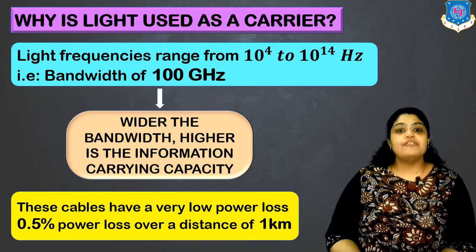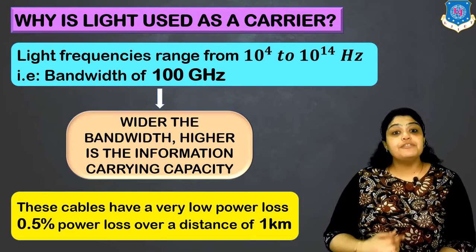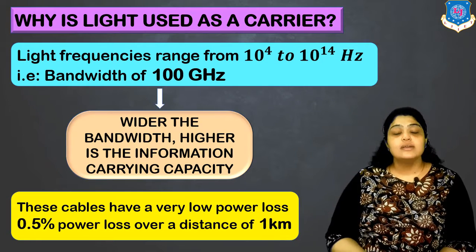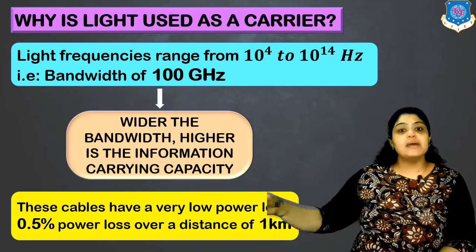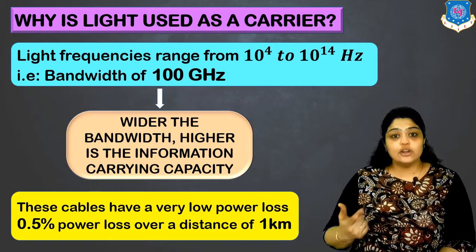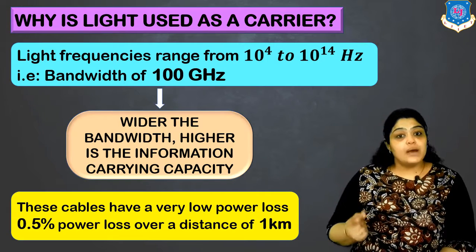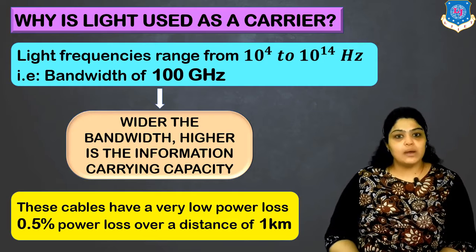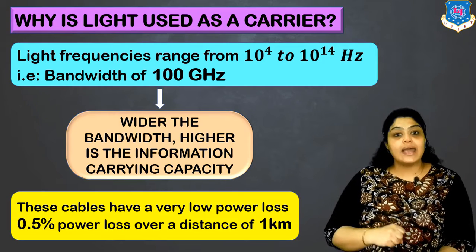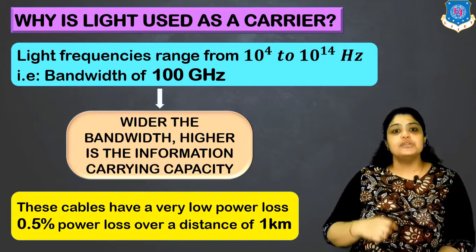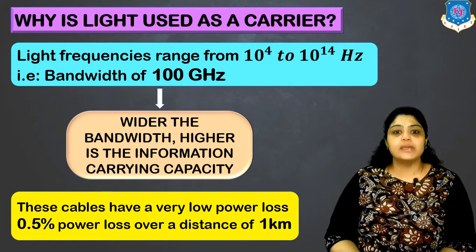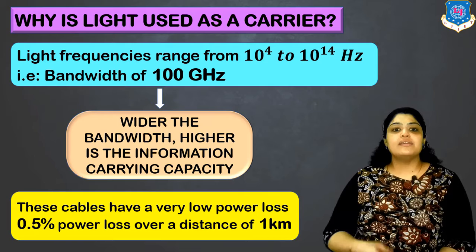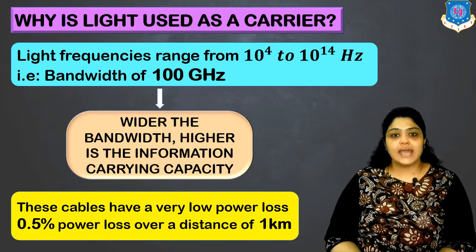These cables have a very low power loss, around 0.5% over a range of 1 kilometer. So if I am sending my signal over a range of 1 kilometer, the power loss is as small as 0.5%. I can say negligible power loss. So whatever information I am sending as an input, the same amount of information I would be getting as an output. Clear? So this is basically the reason why light is used as a carrier.